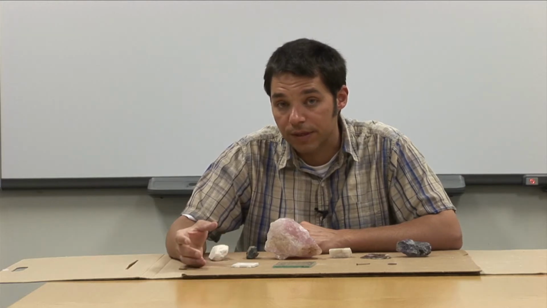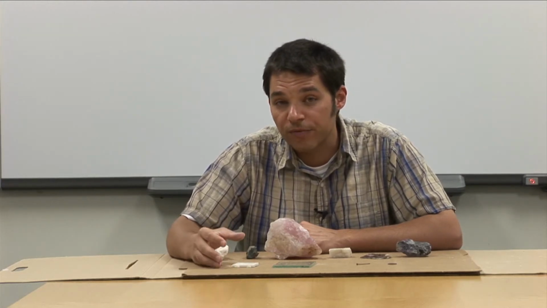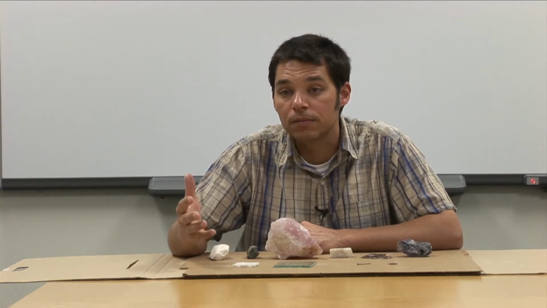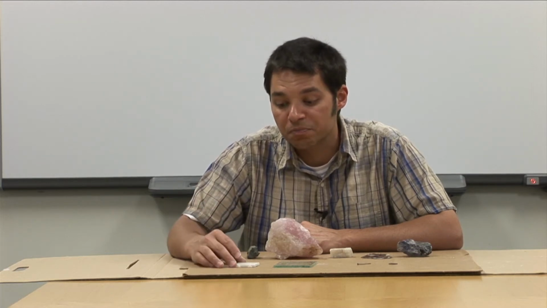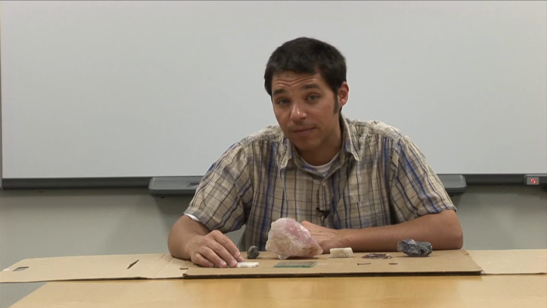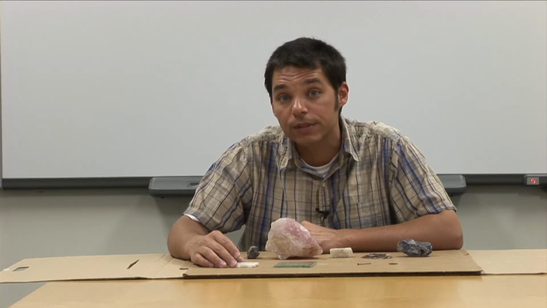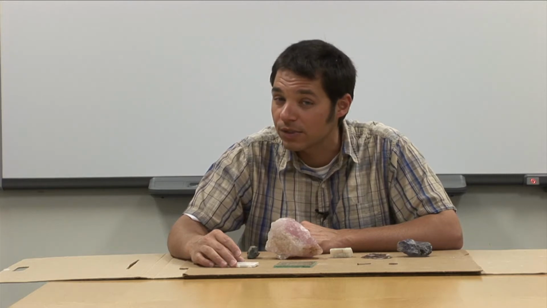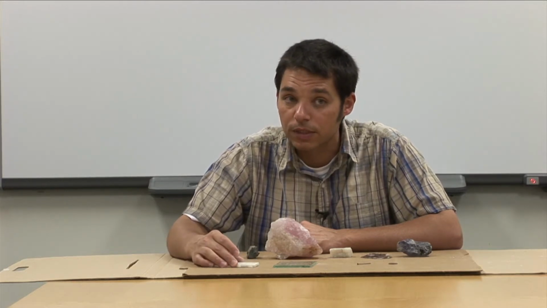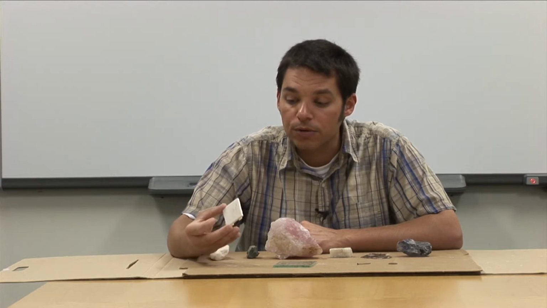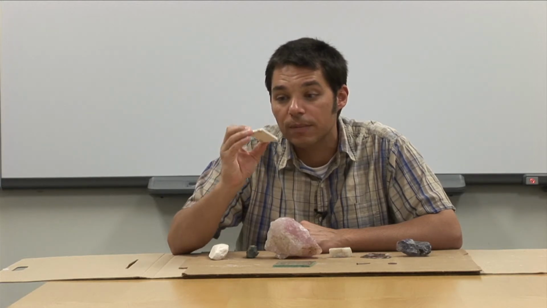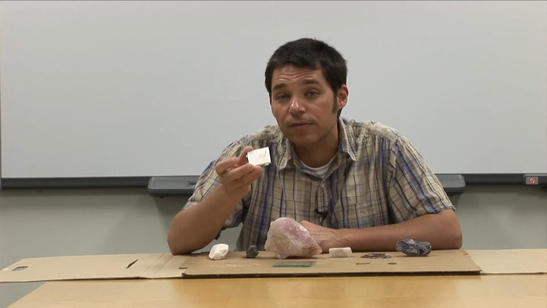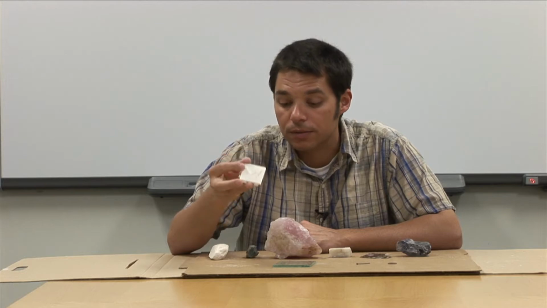Now, hardness is a relative thing. In the lecture, you became familiar with Mohs hardness scale, which ranked 10 minerals on the basis of their hardness, 1 being softest to 10 being hardest. The hardest common mineral is quartz, the hardness of about 7. There are rarer minerals, such as diamond, which are even harder, which we did not, of course, provide samples of in your mineral kit. Your mineral kit also includes, of course, the ceramic tile, which is useful for testing for hardness as well, because the ceramic tile has a hardness of about 6.5. As a result, it's harder than nearly every mineral in your set.